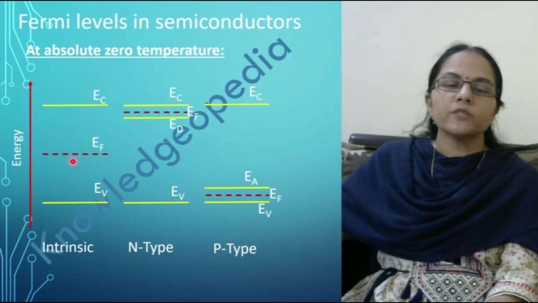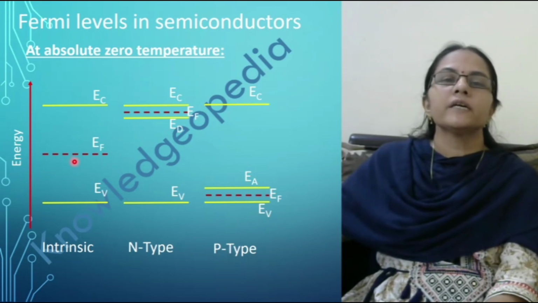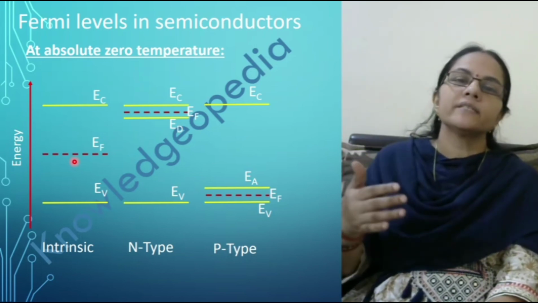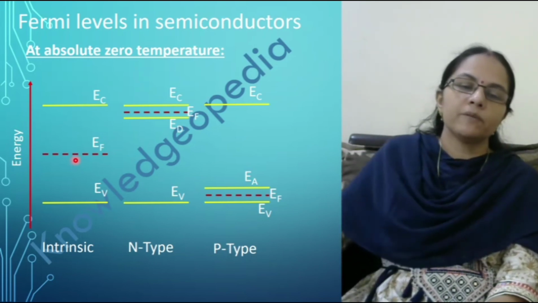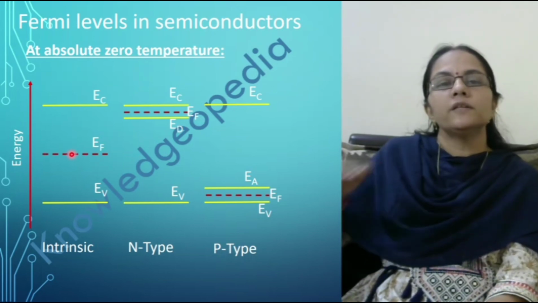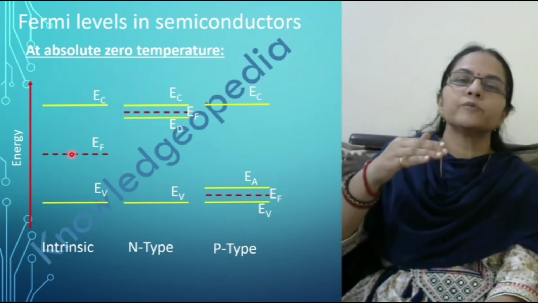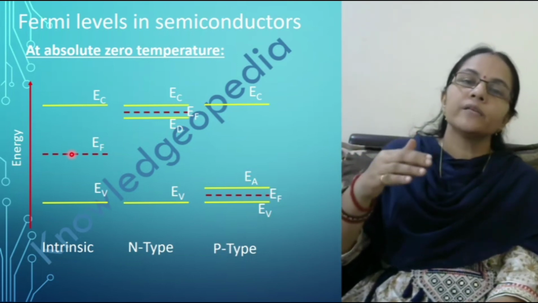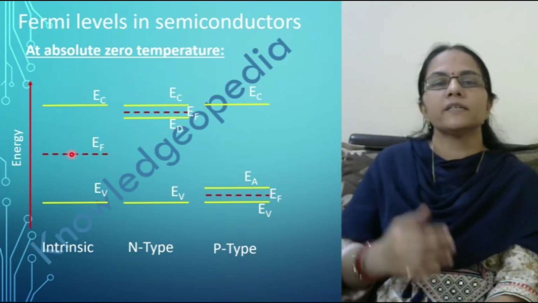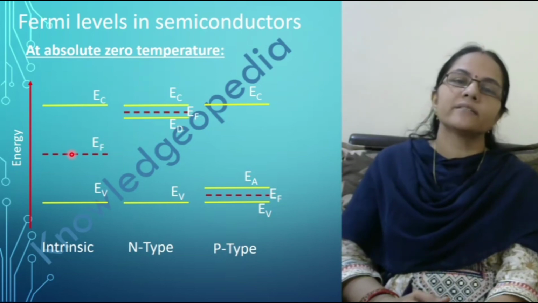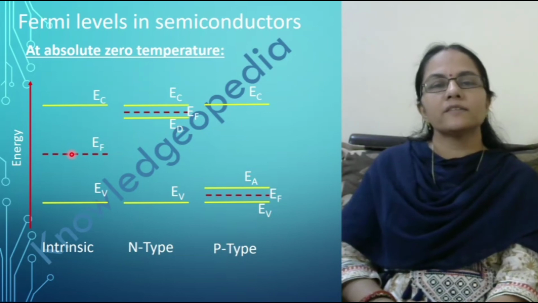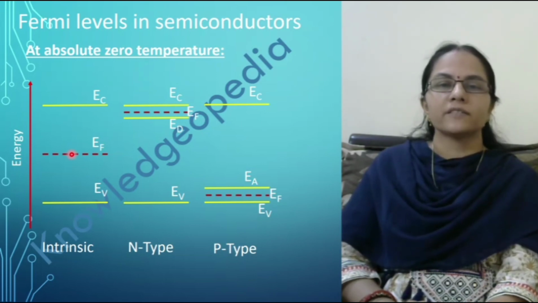So these positions, whatever I have shown here, are at absolute zero temperature. As we change the temperature, the positions of this Fermi level will not be as straight as shown over here. There will be small changes. Either they will move somewhat downward or upward. How they will move, whether going up or down with respect to temperature and carrier concentration, we will discuss in further lectures after deriving the expressions for carrier concentrations for different semiconductors.